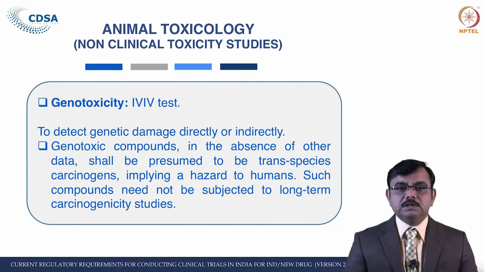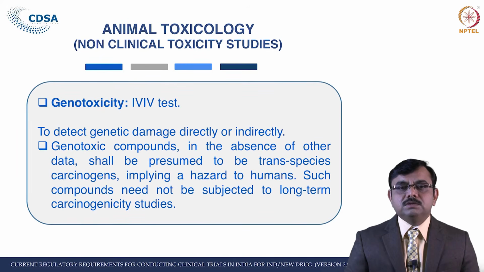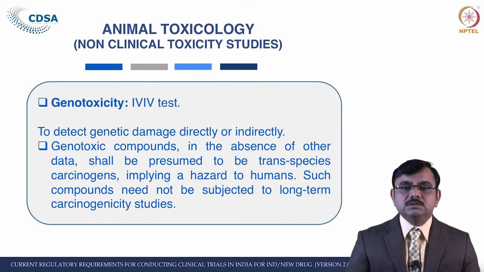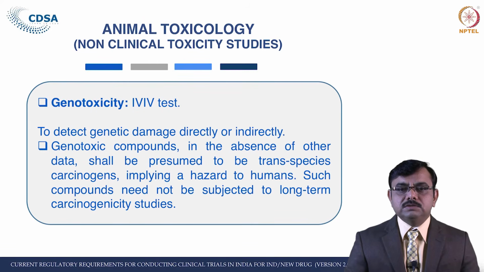This is one of the important tests, that is the genotoxicity study. These tests are in vitro and in vivo tests conducted to detect compounds which induce genetic damage directly or indirectly. So, the chromosomal aberration and the DNA rupture have to be seen in this test. The genotoxic compound in the absence of other data shall be presumed to be a trans-species carcinogen, implying a hazard to human. Such compounds need not be subject to long-term carcinogenicity studies. Once it has been detected that it is carcinogenic, then it should not be subjected to a long-term application.